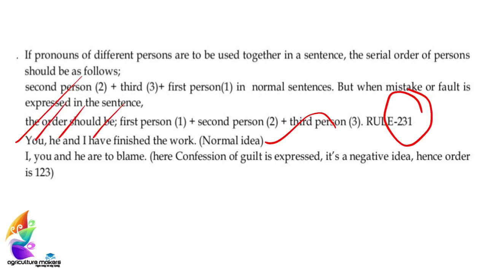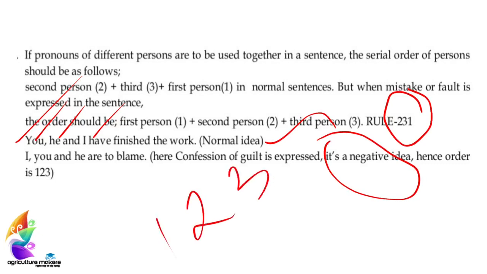But in case of confession of a mistake, fault or guilt, as it is a negative idea, we have to follow the order of 1-2-3. For example, I, you and he are to blame, and it should not be you, I, he or he, you, I. So you have to follow this.